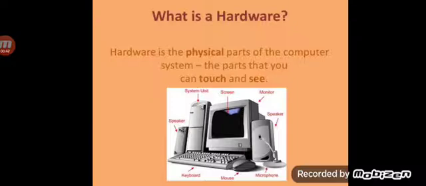They are called your hardwares, like your monitor, speaker, keyboard, mouse, microphone, printer, scanner, joystick, right? These all come under your hardware. Even your pen drive also comes under your hardware.